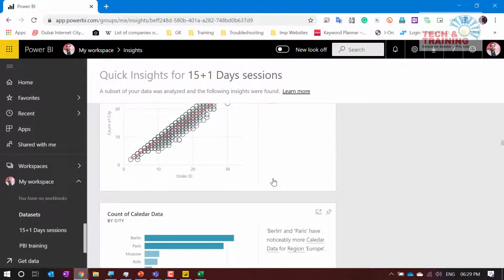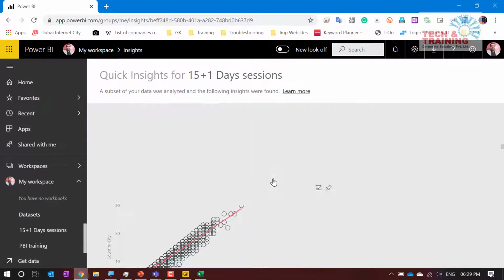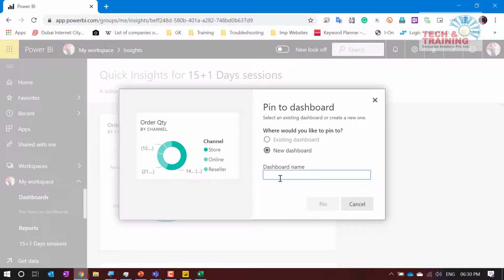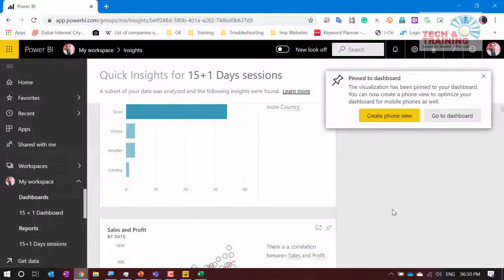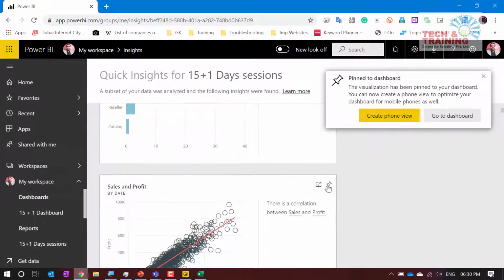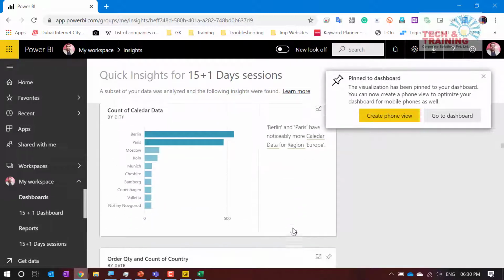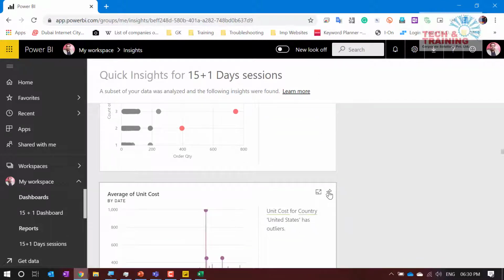So these are nothing but various reports that I have in the data. Now what I can do is create a separate dashboard. What you want to show to the other audience and what you don't want to show, you can configure all those things. You can simply check this box which says pin visual. So when you pin a visual, let's say I want to create my new dashboard, 15 plus 1 dashboard. Whatever visuals I like, I can simply go ahead and pin these visuals. See, I'm just pinning whatever it has shown so that I can use them.